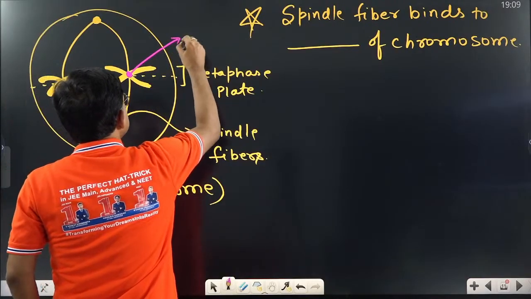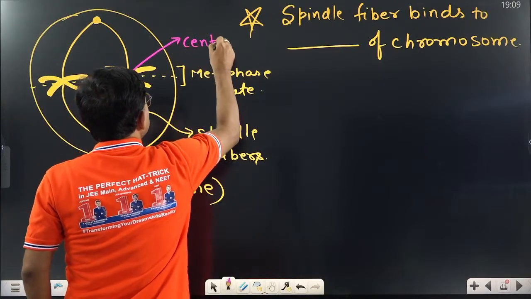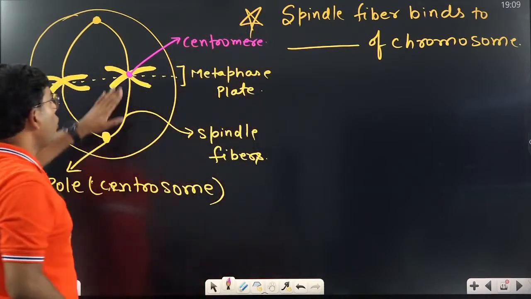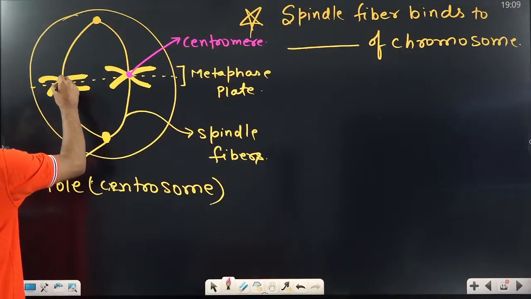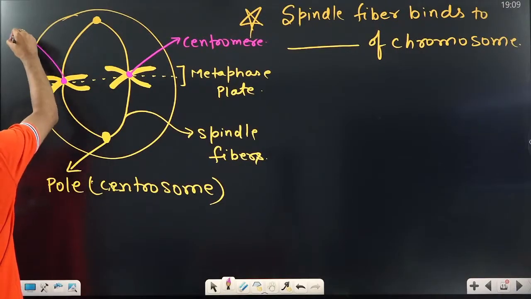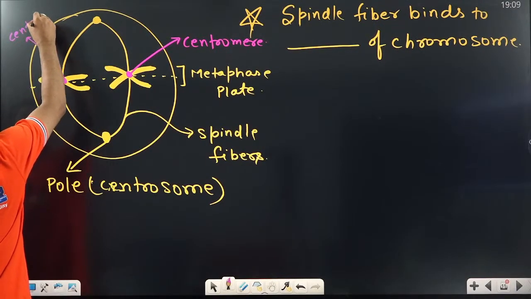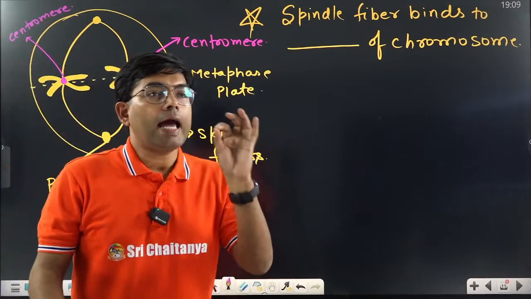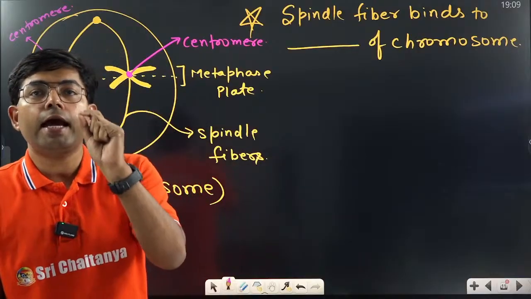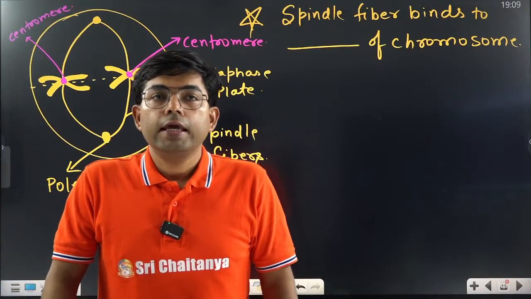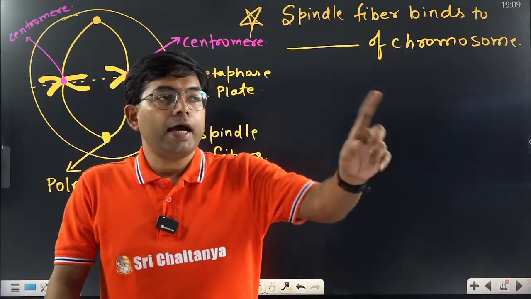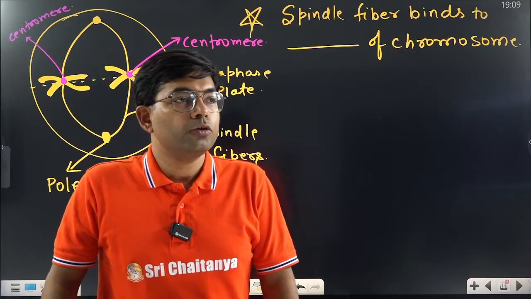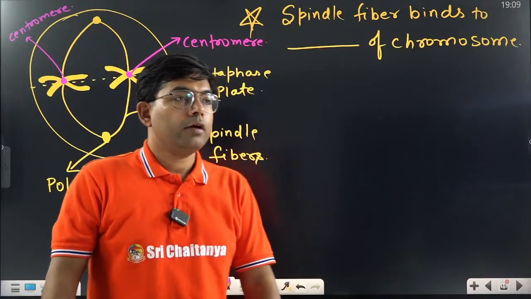This part is the centromere, right? What is present in the centromere? We have seen here, each centromere has what? Very good, kinetochore, very good.